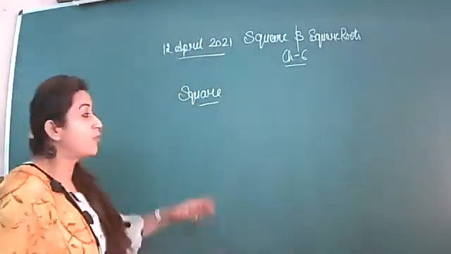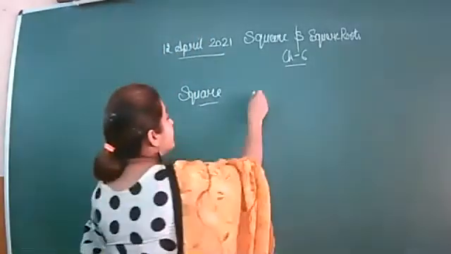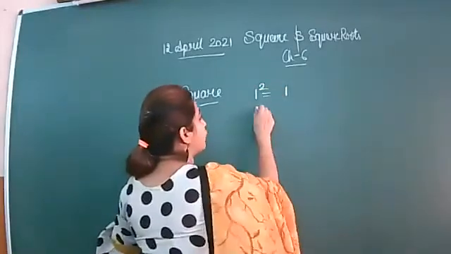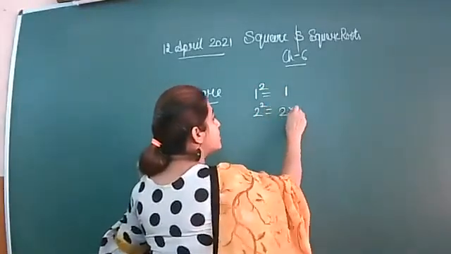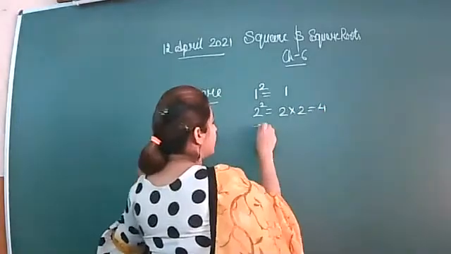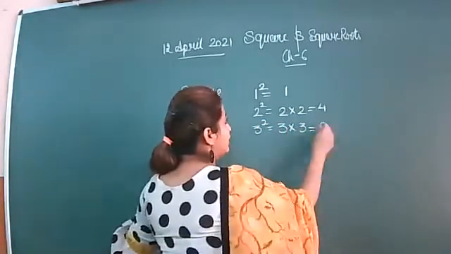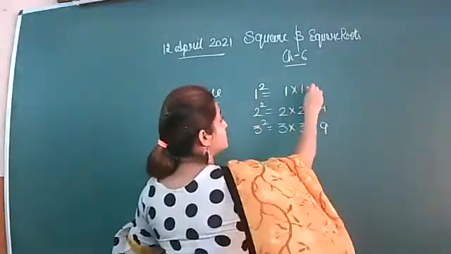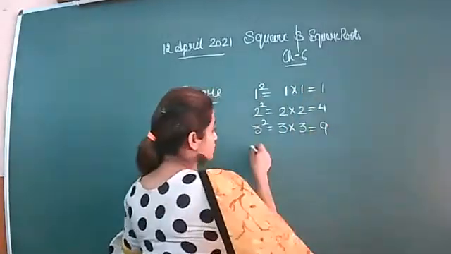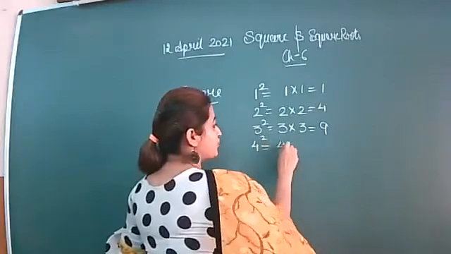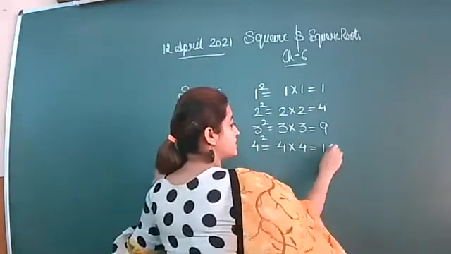Yes, beta. What do you mean by square? If I write 1 square, that will give you 1. 2 square is 2 into 2, that is 4. 3 square is 3 into 3, that is 9. And 1 is also the same. 1 square is 1 into 1, that is 1. 4 square is 4 into 4, that is 16.